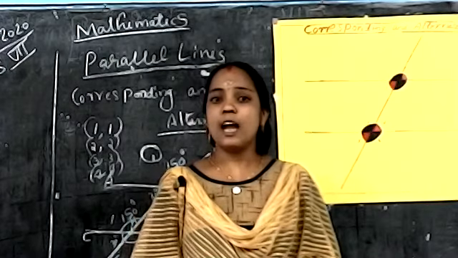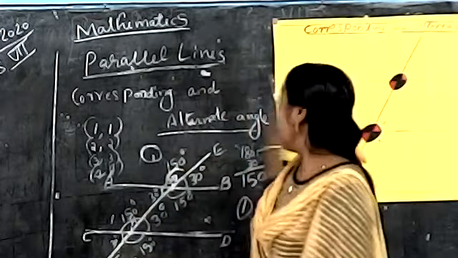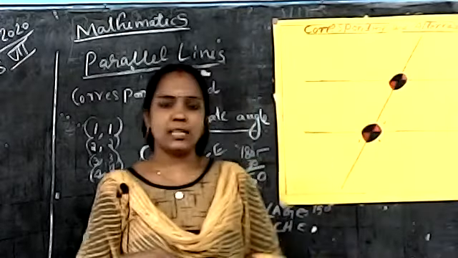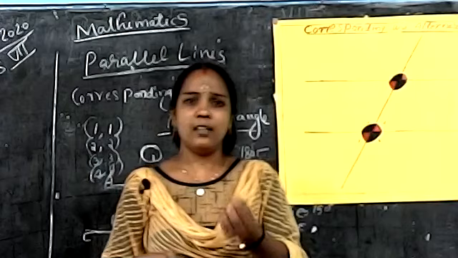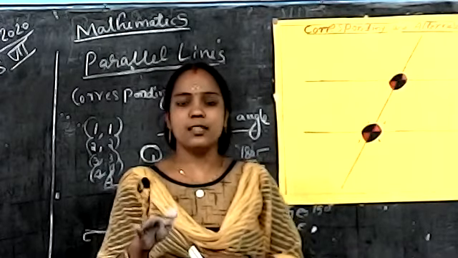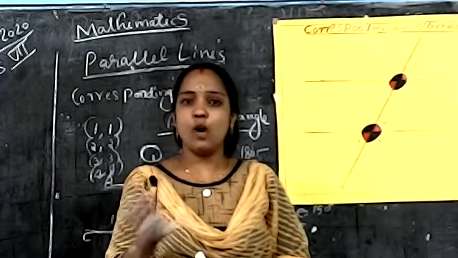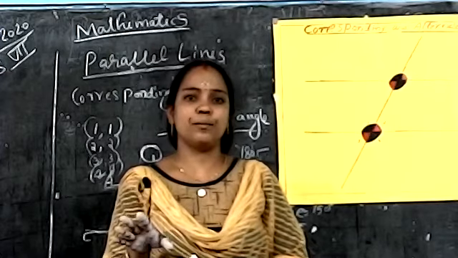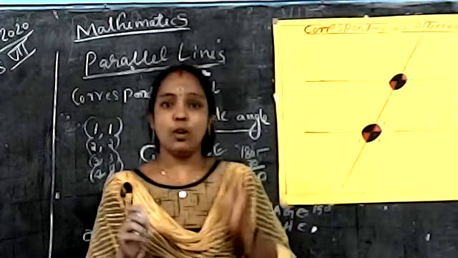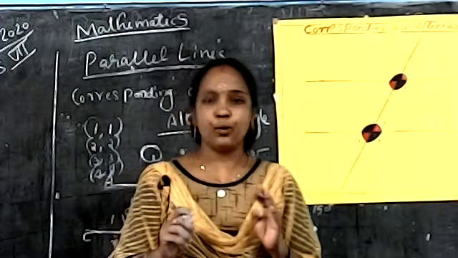In the next class, we will discuss another pair. What is the name of that angle? Alternate angle. It is very simple. Now we discussed that corresponding angles are in a similar position. Next, reverse. What is the opposite of similar? Reverse position. Okay, reverse position. That is called an alternate angle. Alternate angles' measures are also equal. Okay.